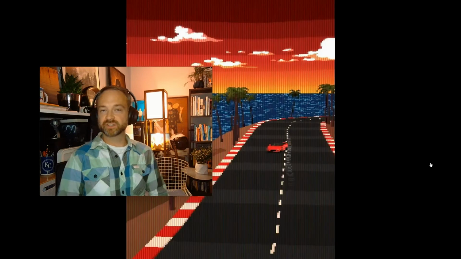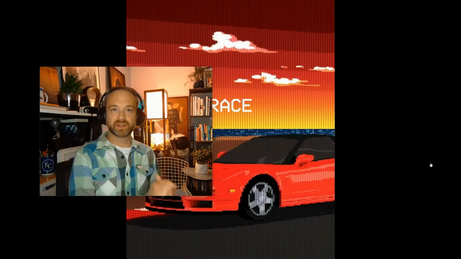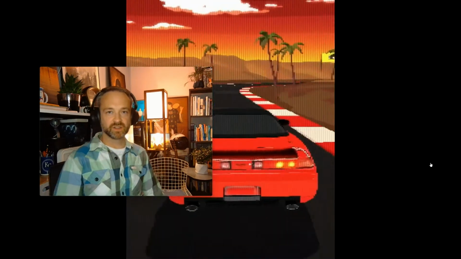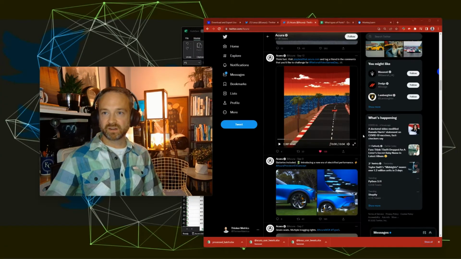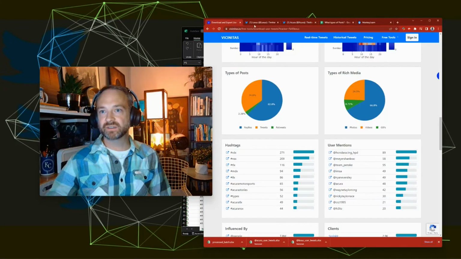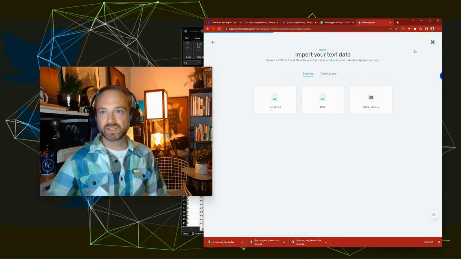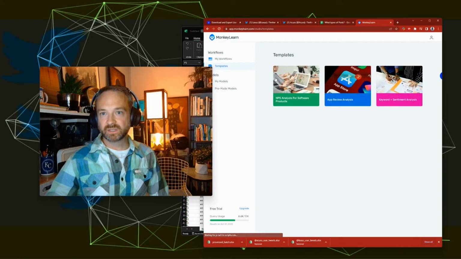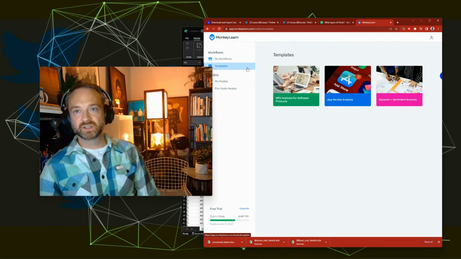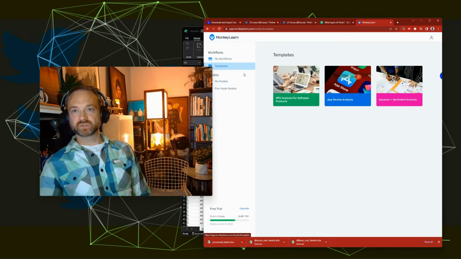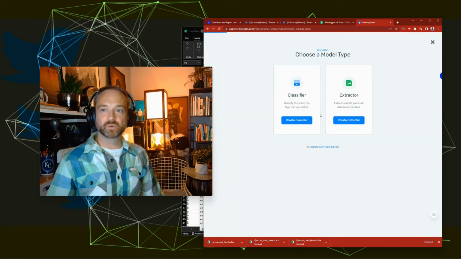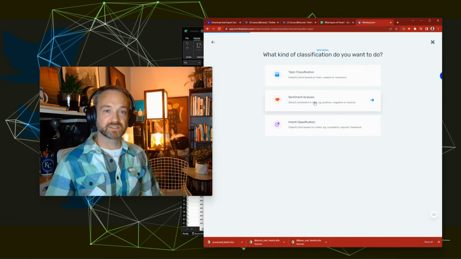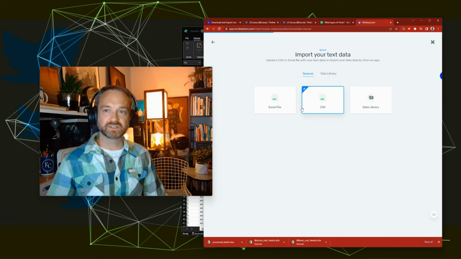But what we also need to do is run the model for a sentiment analysis for both our brand and another competitor. In this case, we'll pull in some Lexus as well. But let's pop in there off of Twitter and get into MonkeyLearn again. And instead of the model that we created for classifying the tweets, we're going to go to My Models again, create a new model, and it's another classifier, but it's that second option, like I was talking about, a sentiment analysis.